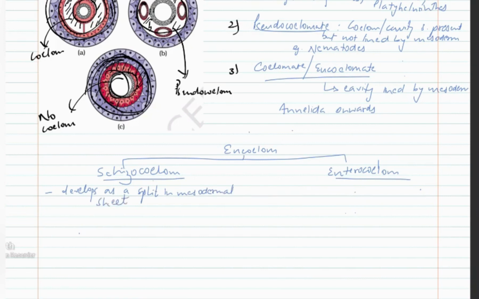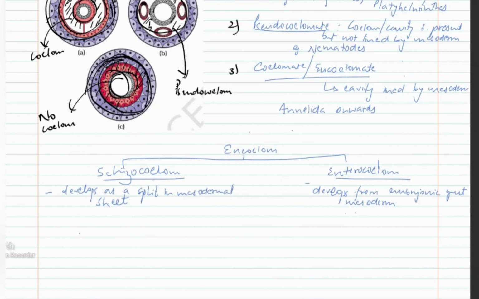The mesoderm is arranged as a sheet and it splits to form a schizocoelom, whereas enterocoelom develops from embryonic gut mesoderm. What is embryonic gut mesoderm? You do not need to go into the details. We will discuss about this when we will talk about reproduction.